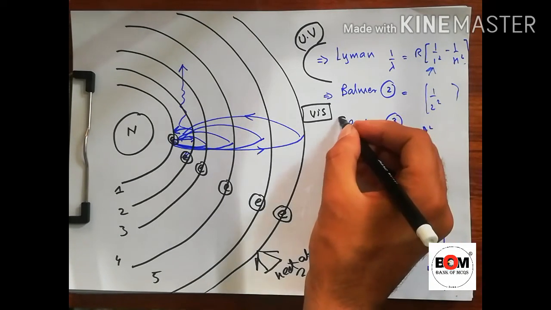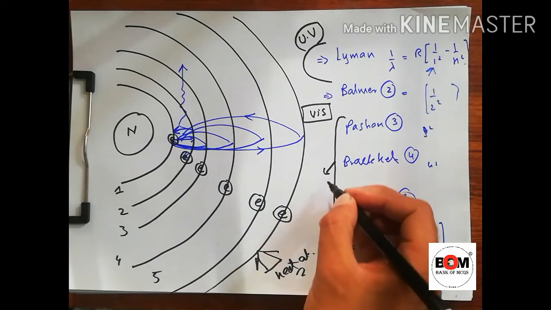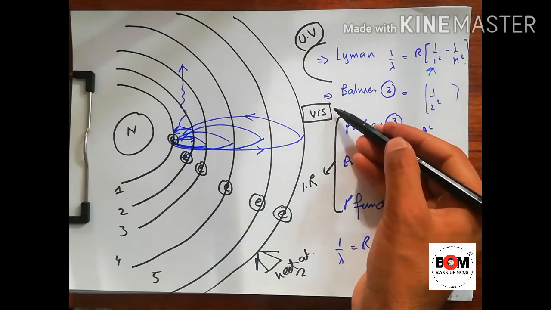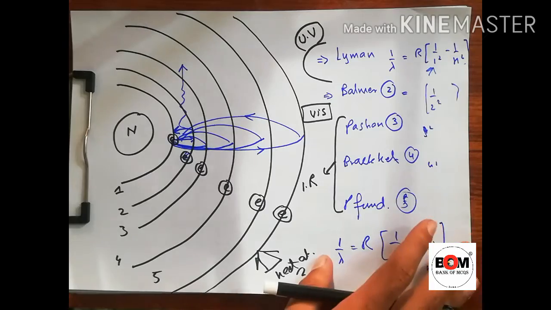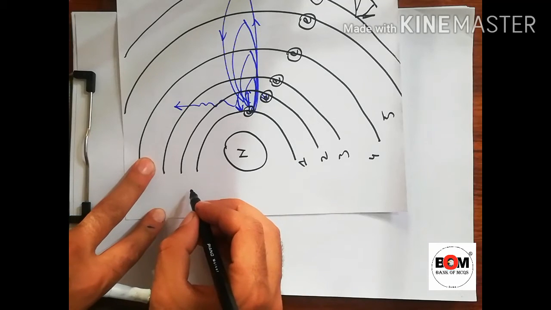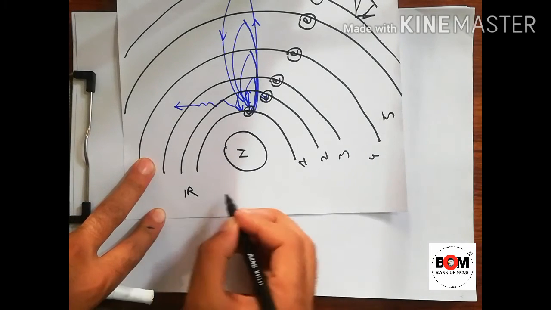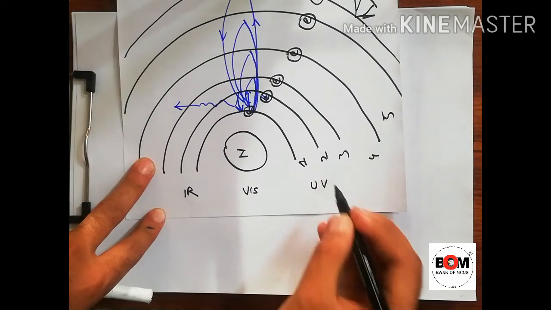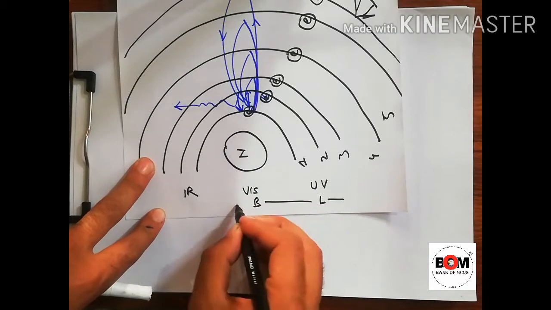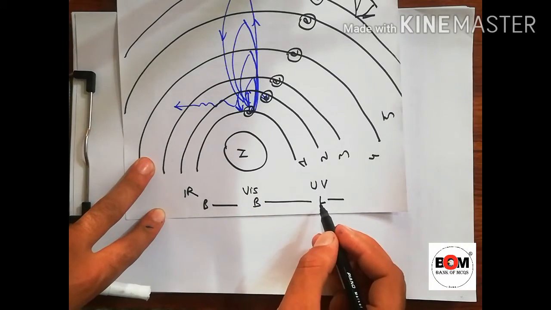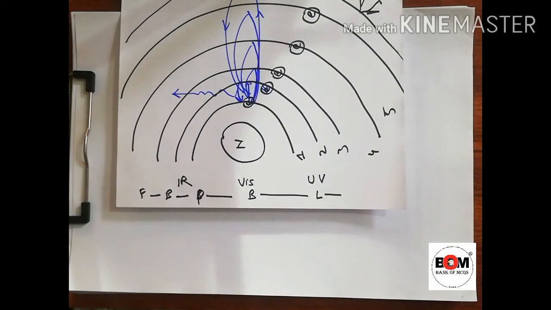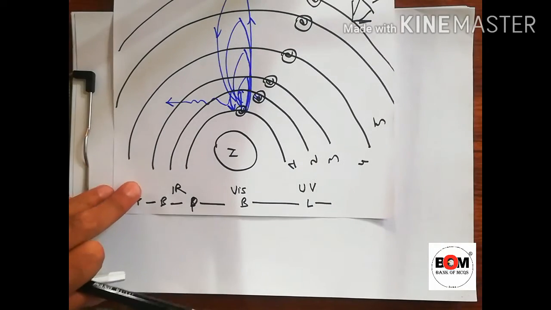The next are Paschen, Brackett, and Pfund. These occur in the infrared. So starting from ultraviolet, passing to visible, it then goes to infrared. So we can also say that if this is the infrared region, this is the visible region, and this is the ultraviolet, here the Lyman occurs, then Balmer, Paschen, Brackett, Pfund. So for ETA and any other test, they ask us where Lyman lies.